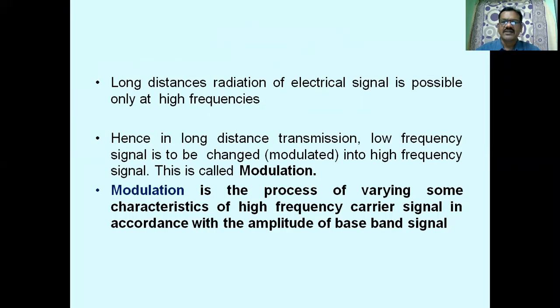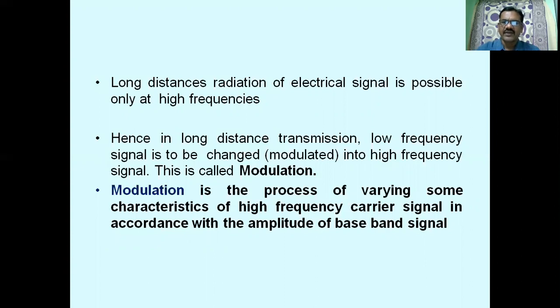Hence, long distance radiation of electrical signals is possible only at high frequencies, and therefore we need to process this low frequency signal to get a high frequency signal. Hence, in long distance transmission, the low frequency signal is to be changed into a high frequency signal. This is called modulation.